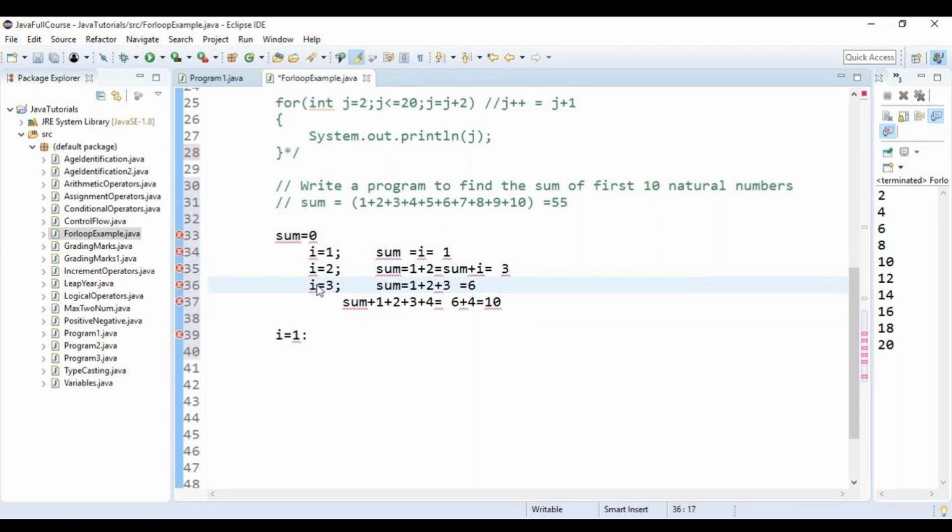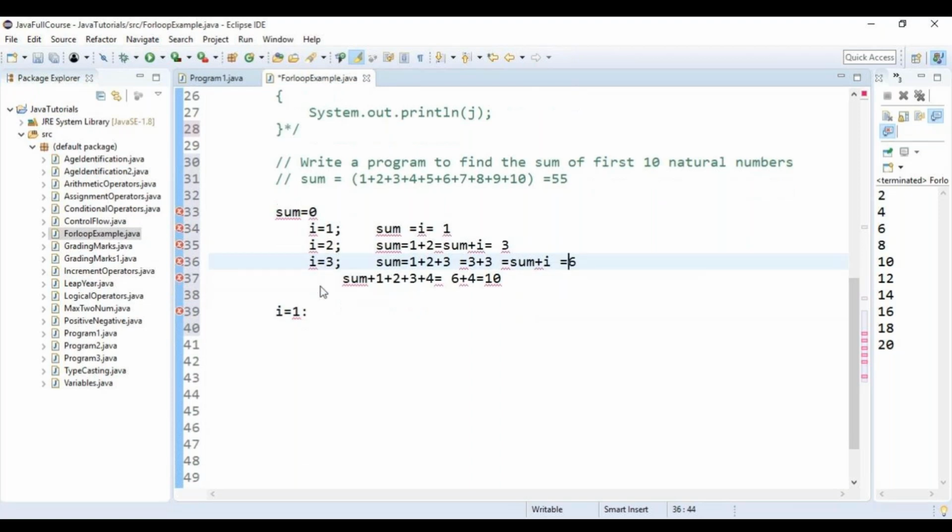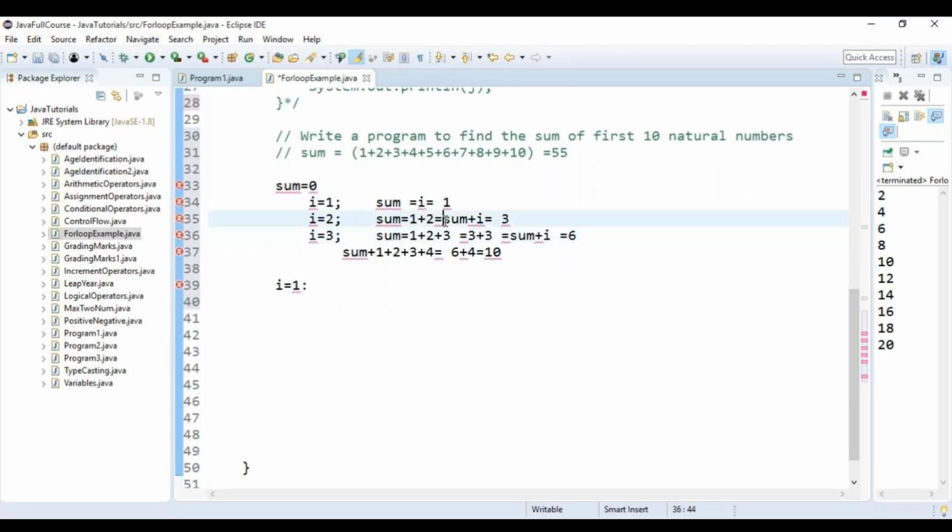Now in the third iteration, what happens to the value of I? I is equal to 3. Sum is equal to 1 plus 2 plus 3, which is 3 plus 3. 3 is stored in sum and another 3 is stored in I. So sum plus I is the logic. Sum is equal to sum plus I is the logic. Each and every time my I is being incremented.